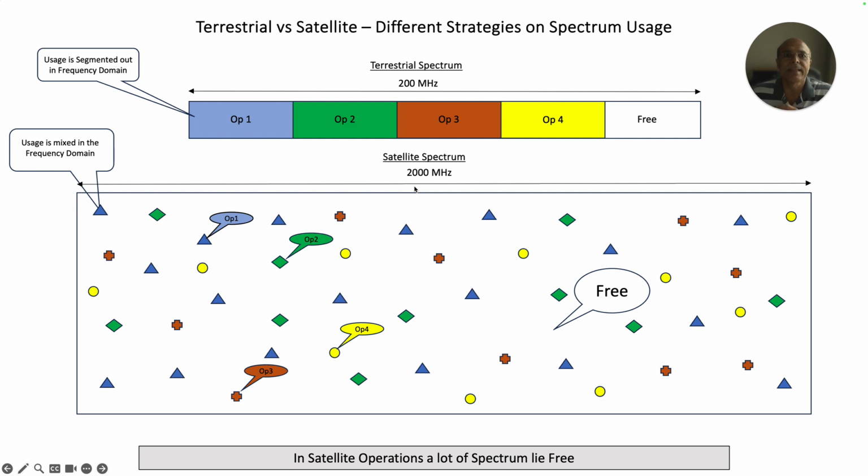Second reason is that, when you are using terrestrial spectrum, in order for you to cover a certain geography, the radio waves have to travel a certain distance. Now, radio waves cannot travel very large distances in higher frequency. They can only travel large distances in lower frequency. So, whenever you are creating a terrestrial network, you have no other option but to be in the lower frequency band. What is the low frequency band? 3.5 gigahertz and below. And the satellite frequencies are very high.